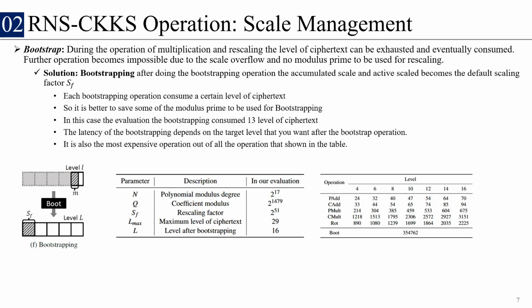So the most important scale management operation is called bootstrap. During multiplication, the rescaling budget of the ciphertext can be exhausted, eventually making the operation impossible due to scale overflow and no modulus prime left to be used for rescaling. The solution is to insert a bootstrapping operation. Each bootstrapping operation consumes a certain level of the ciphertext, so it's better to save some modulus primes for bootstrapping. In these studies, that means we cannot do operations after the level drops below 13, because we need to bootstrap.